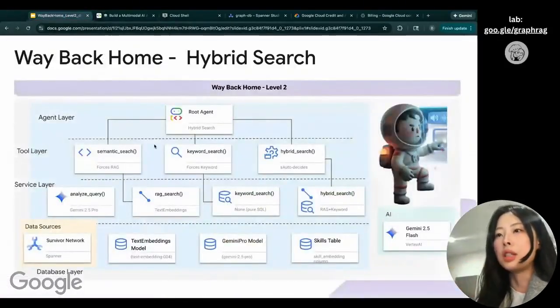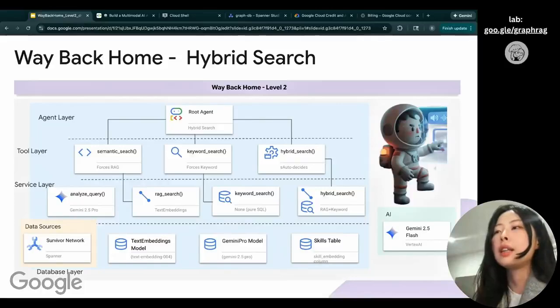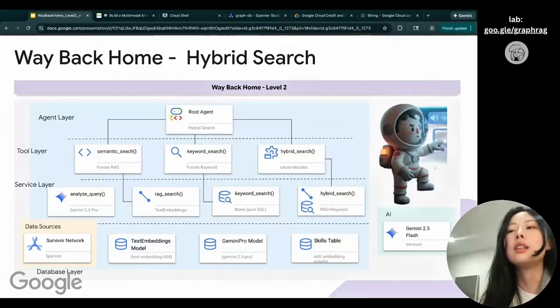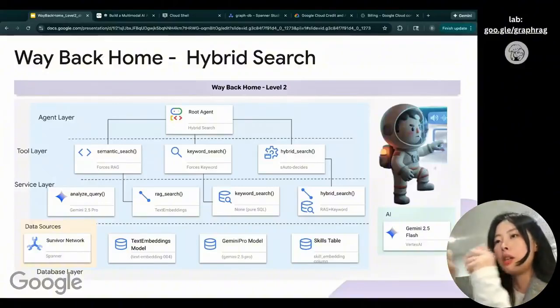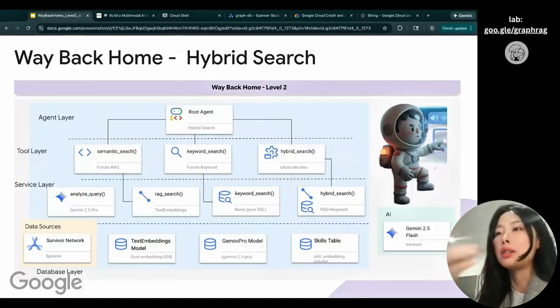Just to recap what we did before, we created this text embedding model. We also created this Gemini Pro model in Spanner. And what you also did is use this text embedding model to try semantic search in Spanner, because you're converting the skill to embedding space. Then we search MEDDIC in the skill embedding space, and we can rank the results by the distance for the embedding, and rank how similar they are to the things we're trying to curate. So that's what we just did for that step.